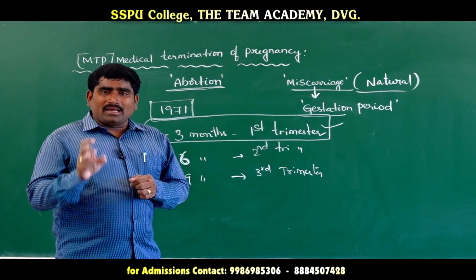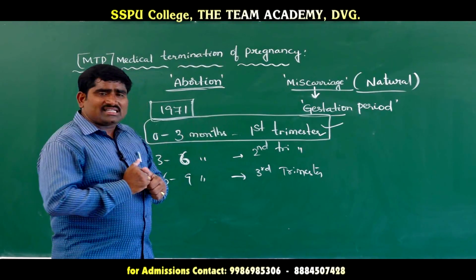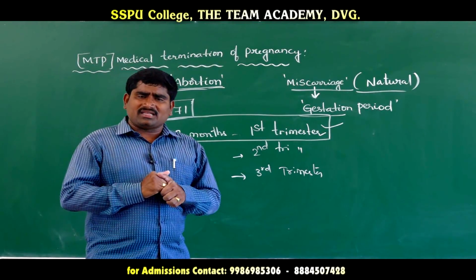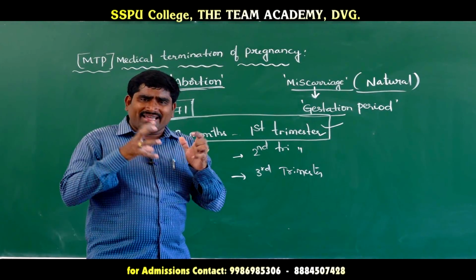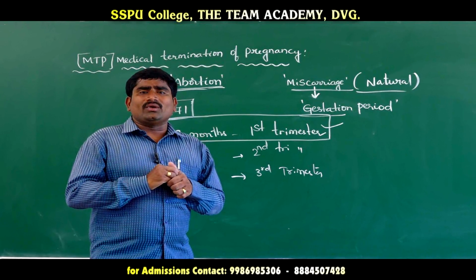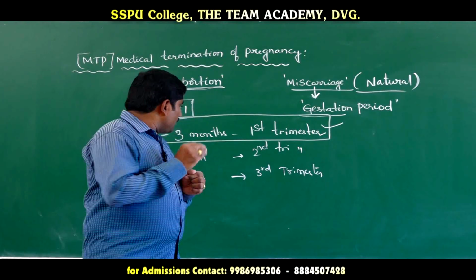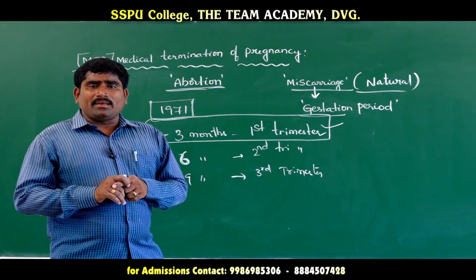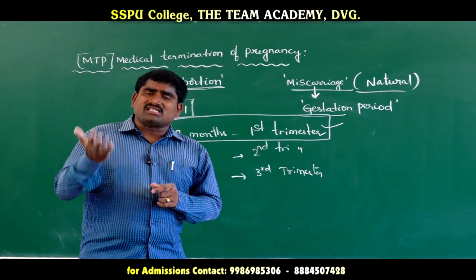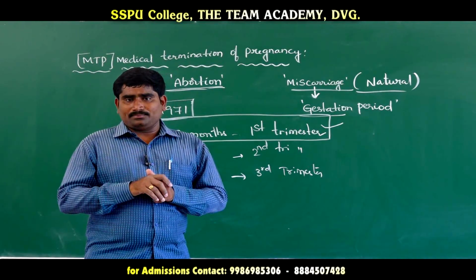So MTP is safe only in the first trimester, because within the first 3 months the embryo is lightly attached to the uterine wall. After the first trimester, the embryo is deeply associated with the uterine wall, so doing MTP after completion of the first trimester is more risky to the mother.